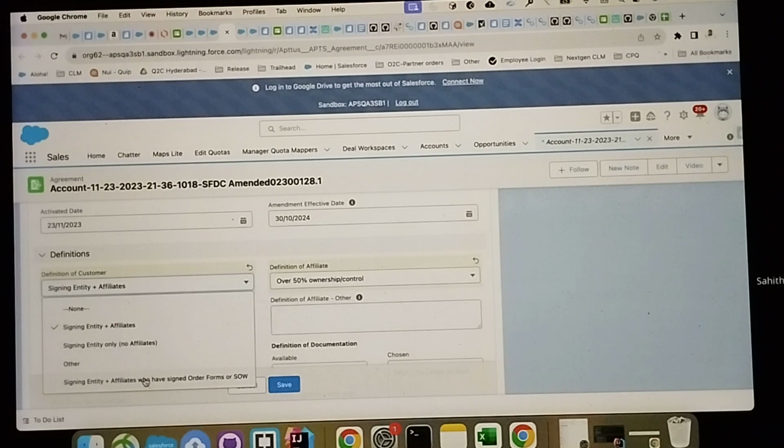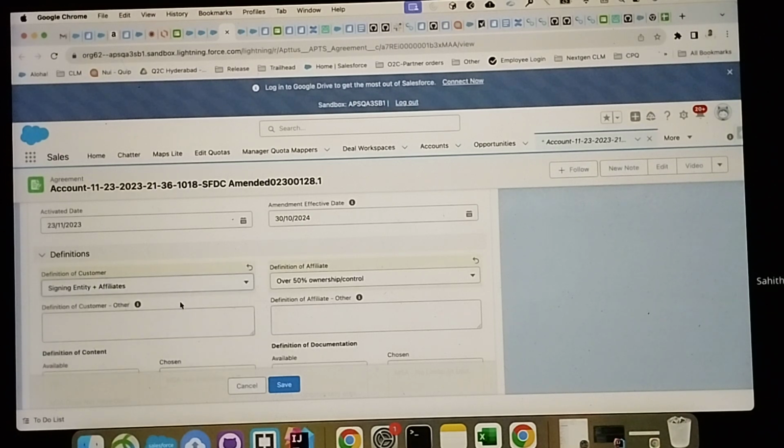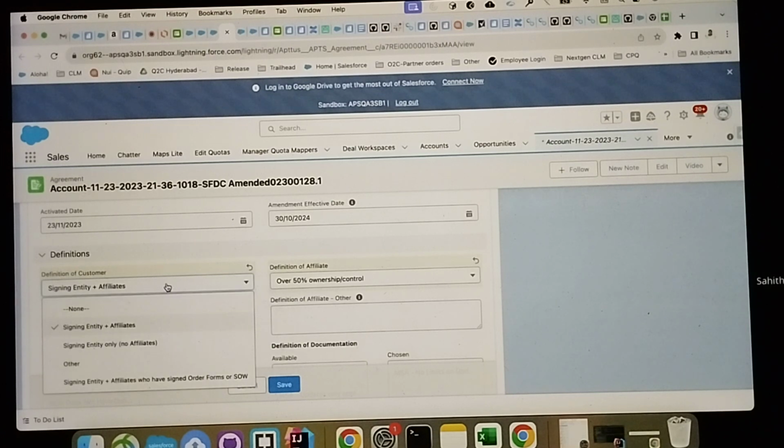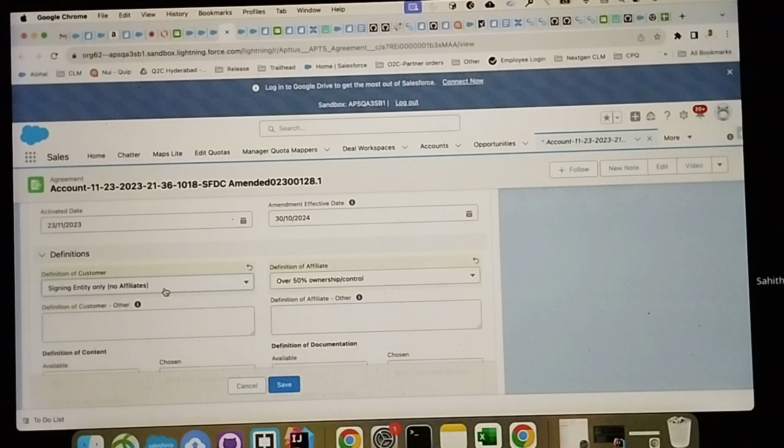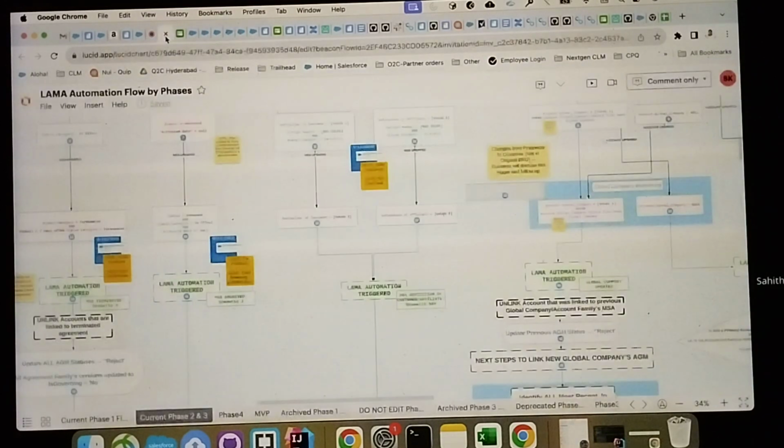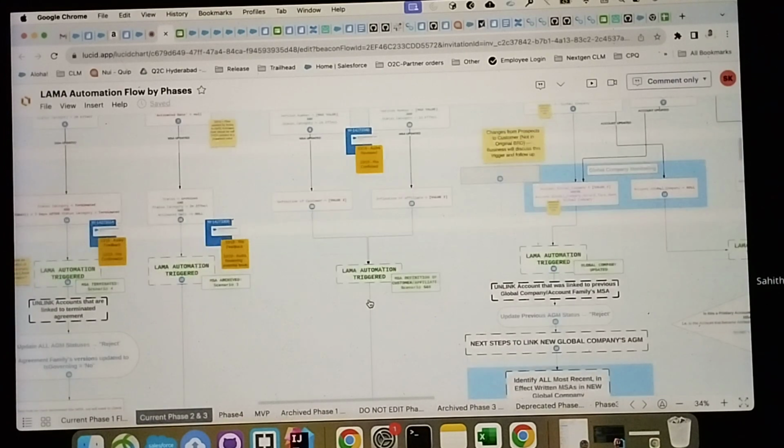But earlier it was this value, and I am changing to this value. There won't be any change because this is also a governing agreement, so it will not affect anything. But if you are changing this to any non-standard value, then an LSS manual case will be created. This flow shows that one.